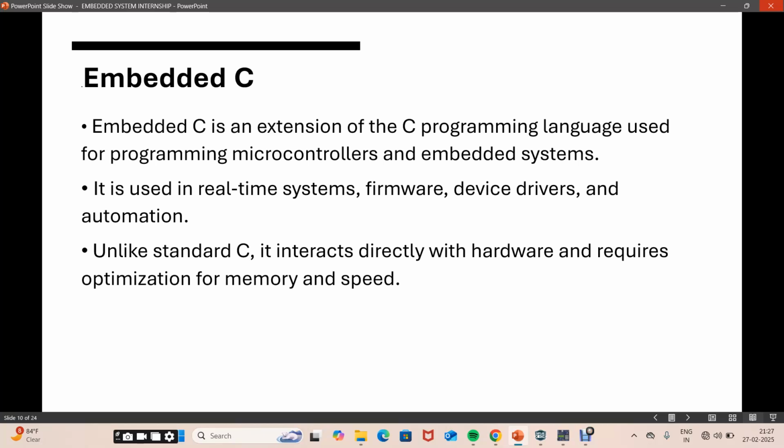Next is the topic embedded C. Embedded C is a special version of the C language which is used in microcontrollers and embedded systems. It interacts directly with the hardware.